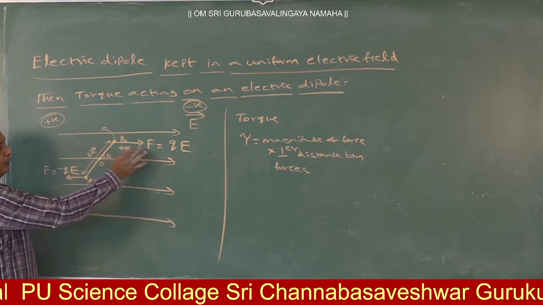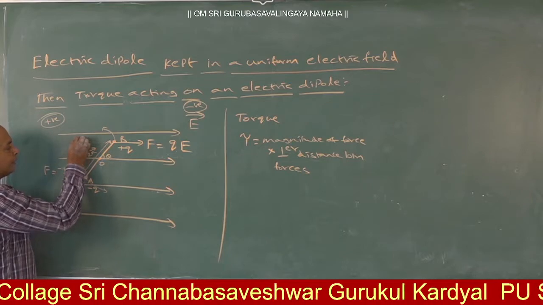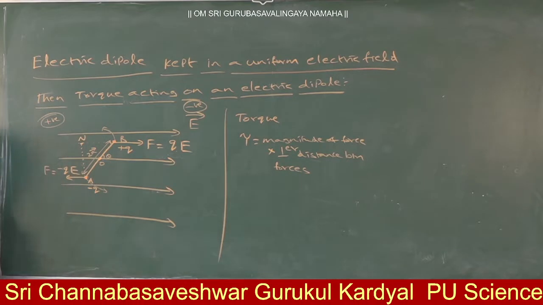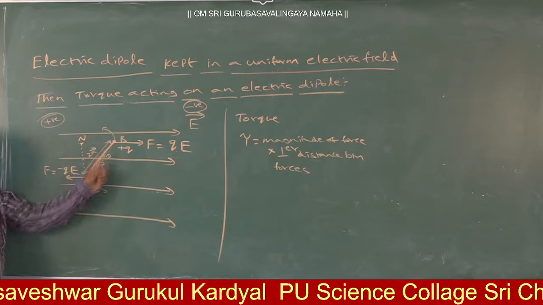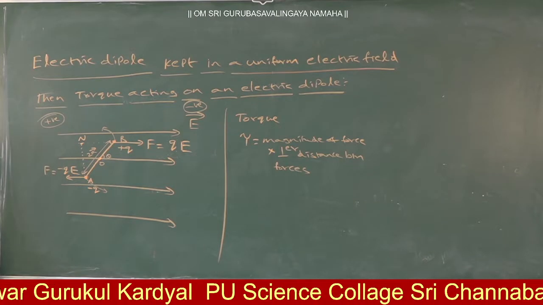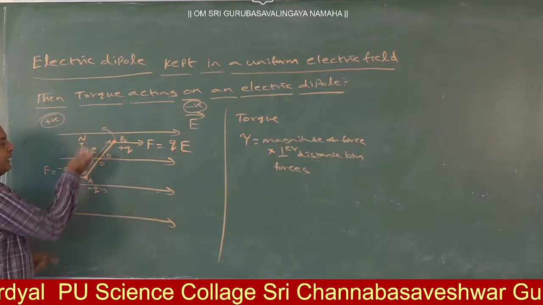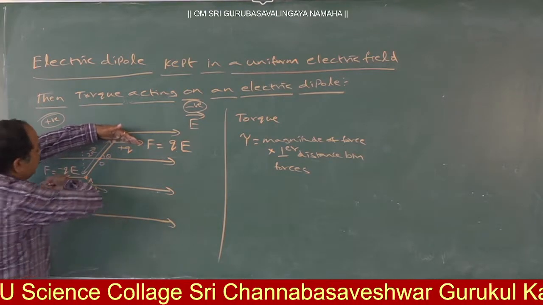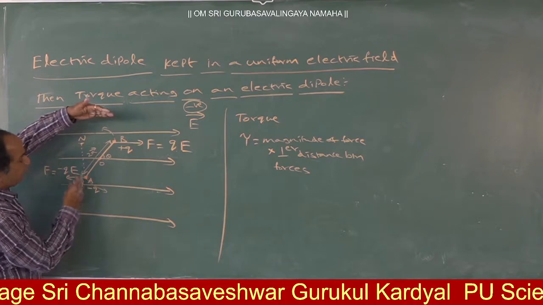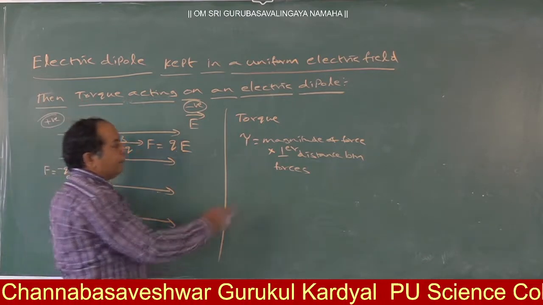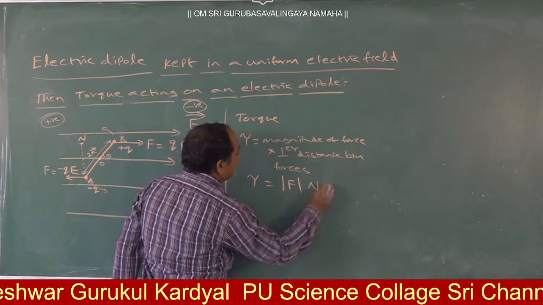Suppose you extend a parallel line to F equal to QE and draw one perpendicular from minus Q. These two are intersecting at point N. From this triangle A and B, what is the perpendicular distance between the two forces? Here one force is acting like this, the other force is acting like this. The perpendicular distance between these two is NA. That means torque tau is equal to magnitude of force F into NA.